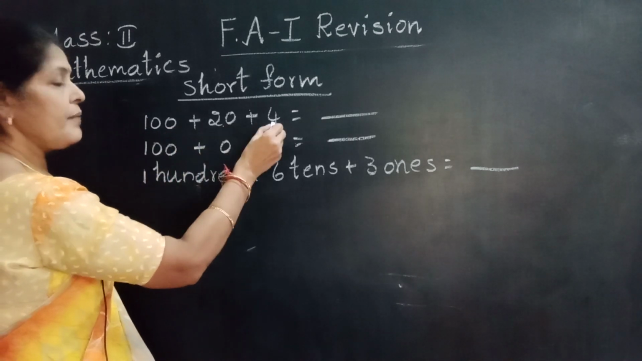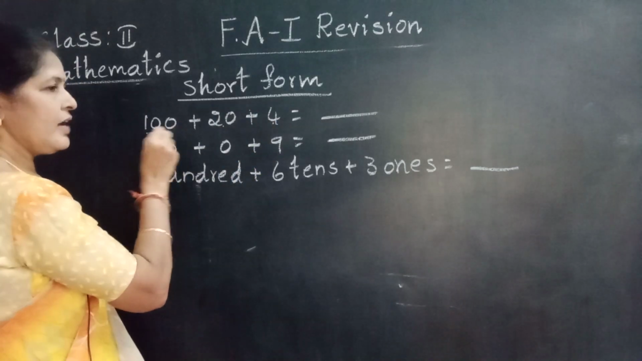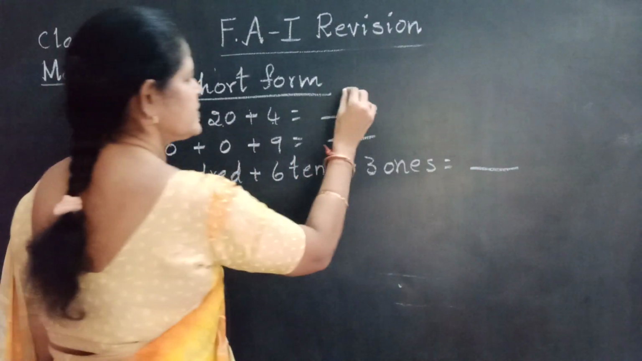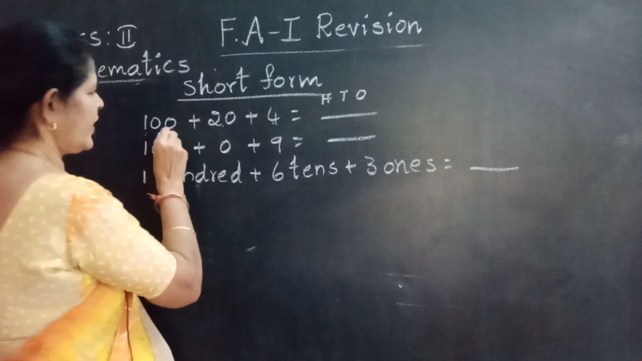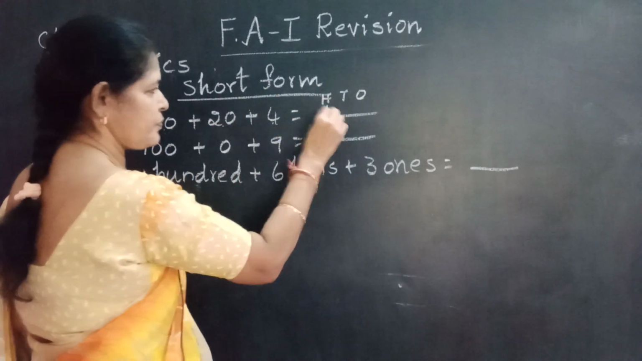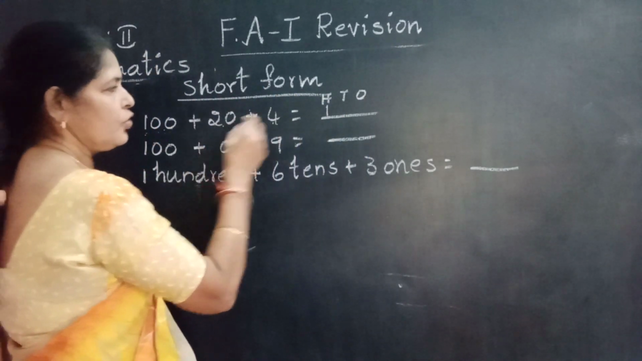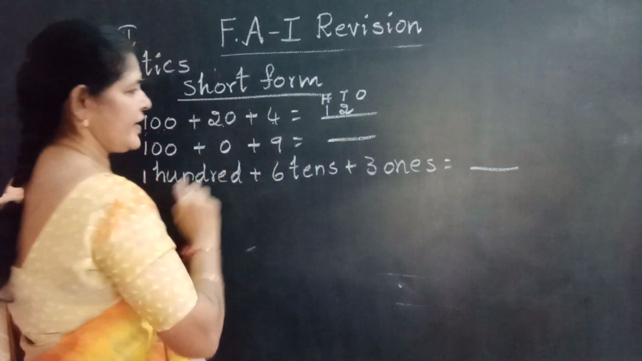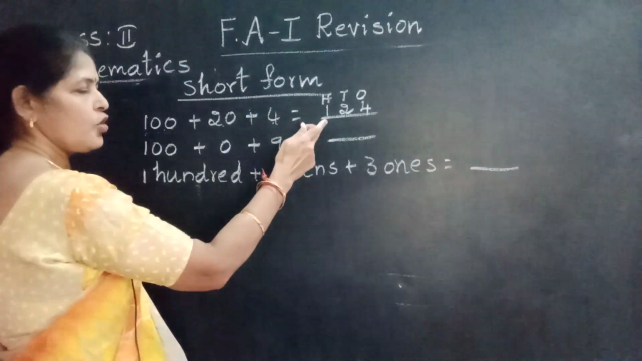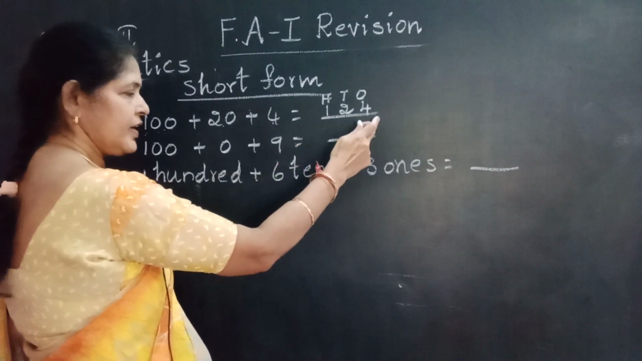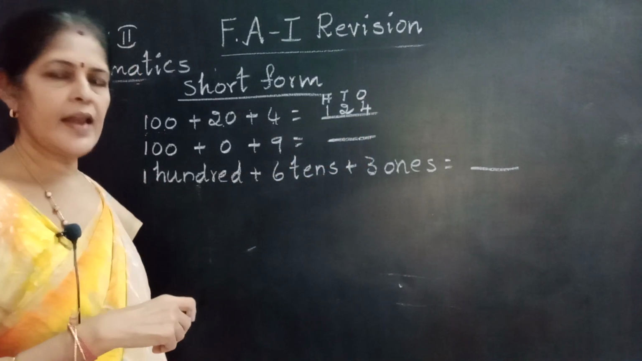100 plus 20 plus 4. The expanded form starts with 100, that means put the places: hundreds, tens, ones. 100, write 1 in the hundreds place. 20, 2 in the tens place. 4, write in the ones place. The short form goes to 124. Short form means number.